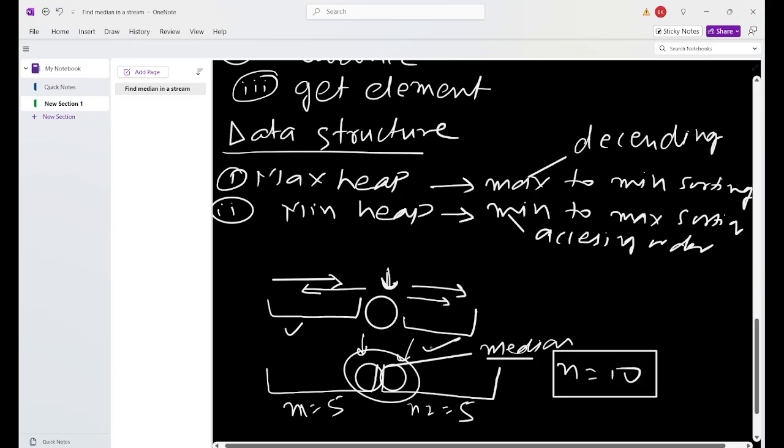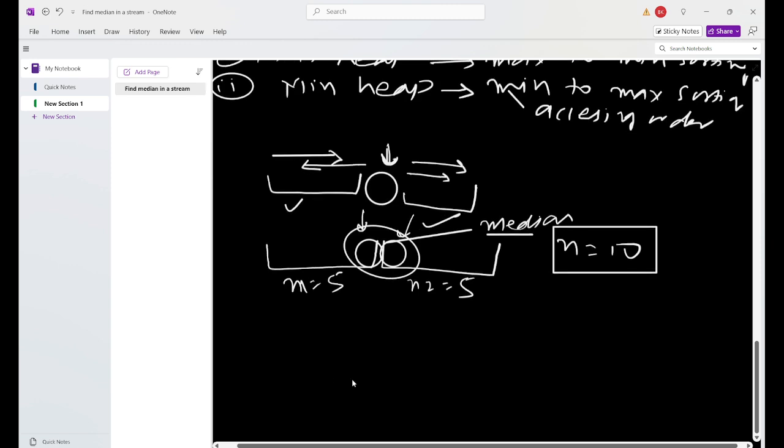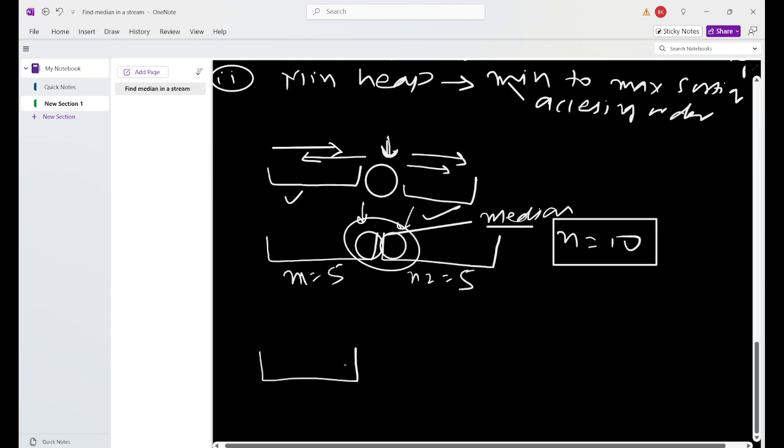In another example, if this size is 6 and this size is 5, then n will be odd, and we need to find the middle element. Here there are only 5 elements, n is equal to 5, and the sixth element, the top of the max heap, will be our answer.